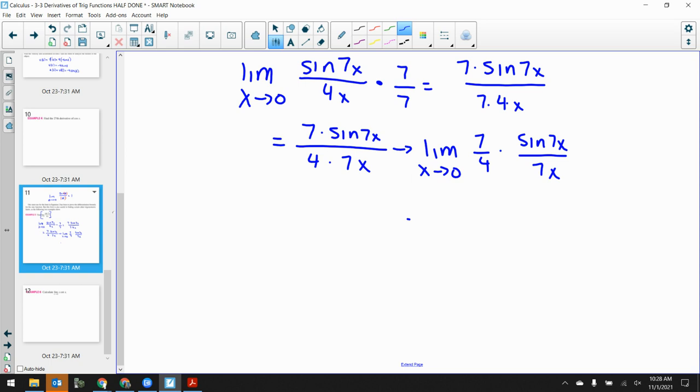So what I can do here is bring that all the way out in front, then apply the limit to it. The limit as x goes to 0 of sine 7x over 7x. And what is the limit as x goes to 0 of sine 7x over 7x? That's 1.